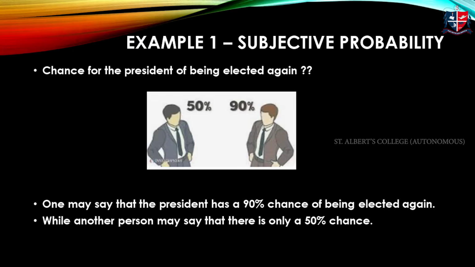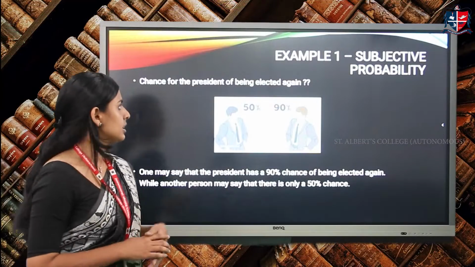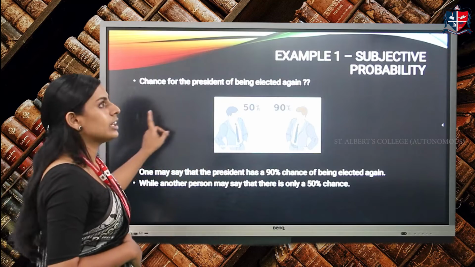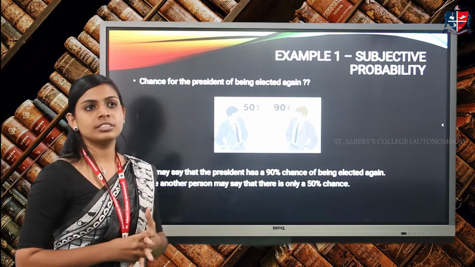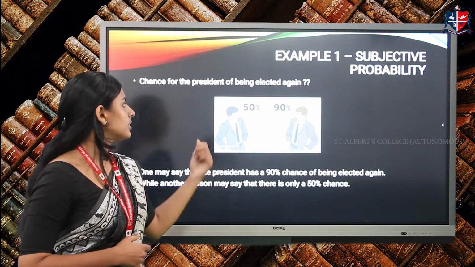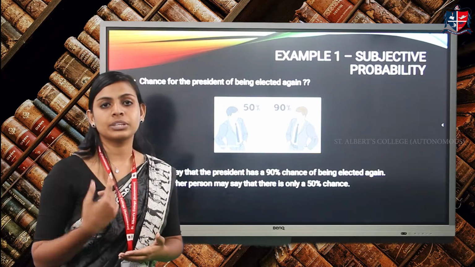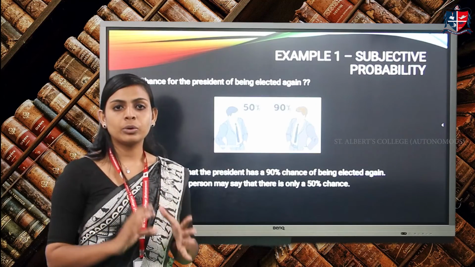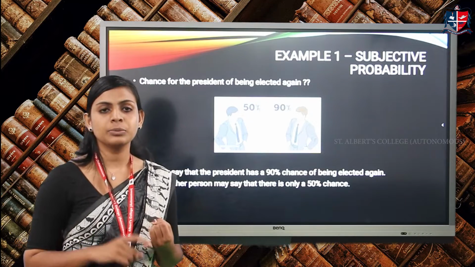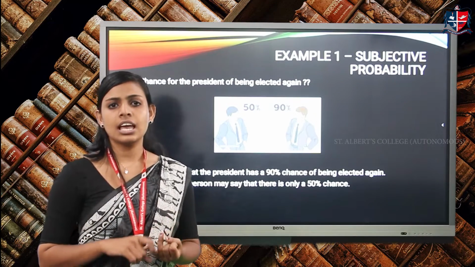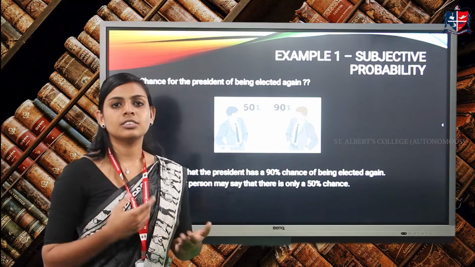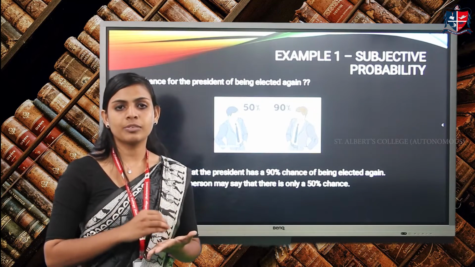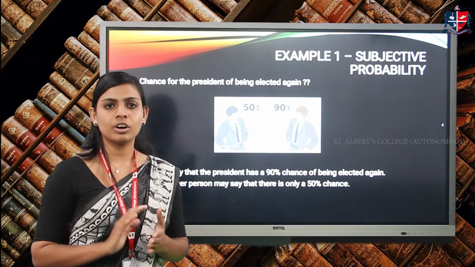So we'll move to example 1 under subjective probability. You can see a picture on the slide, and here you can see the question: the chance for the president of being elected again. One person thinks that the chance of the president being elected again is 50%, and another person thinks that the chance is 90%. So you can see it is absolutely different, about the same event. The event is the election of the president, and one person thinks the chance is 50%, and another thinks 90%. So subjective probability is different from one person to another. It is entirely the perspective of a single person.